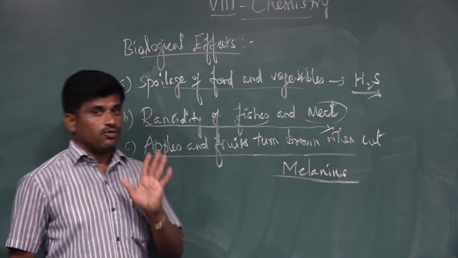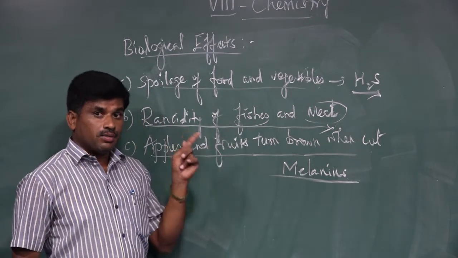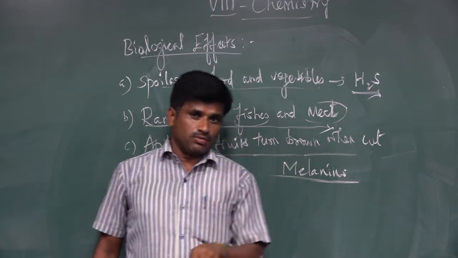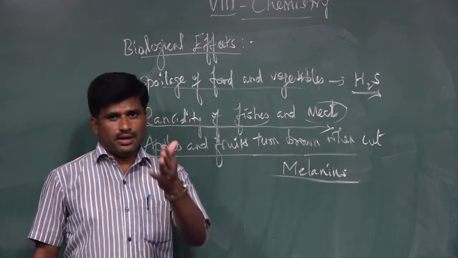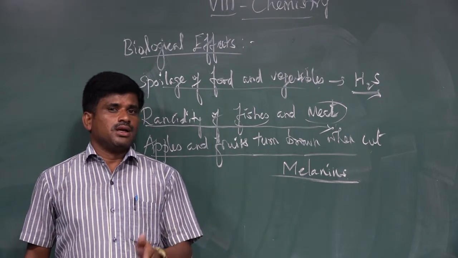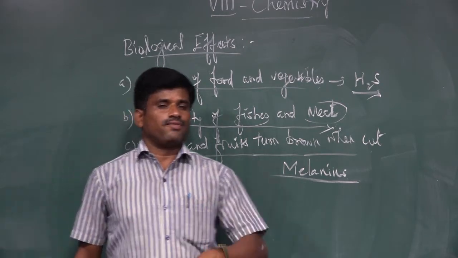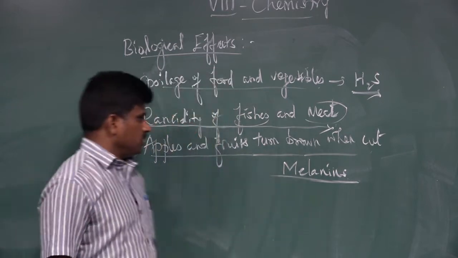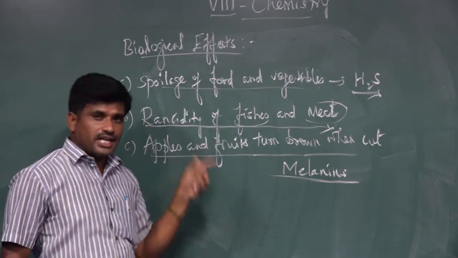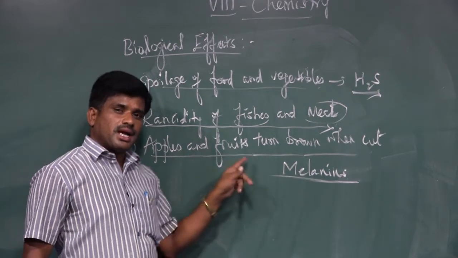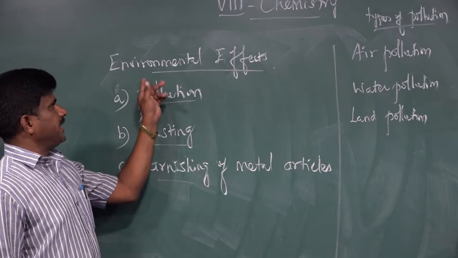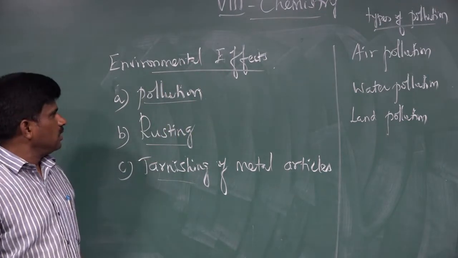Suppose the fruit is cut, dangerous melanin is forming, and the entire stomach will be spoiled. You may feel some other symptoms, stomach symptoms. You may feel sick, with stomach pain and everything. So this is also one of the effects, the biological effect. It takes place when the chemical reaction is carried over. The next effect of chemical changes is environmental effects.